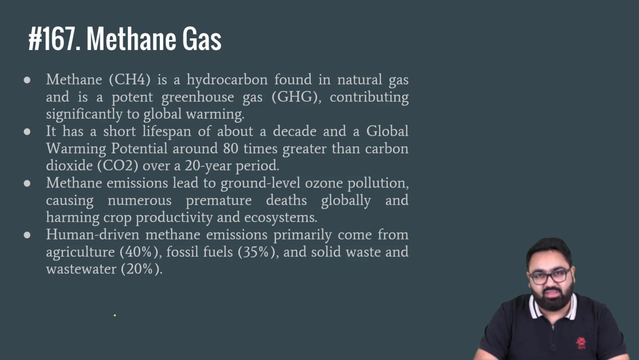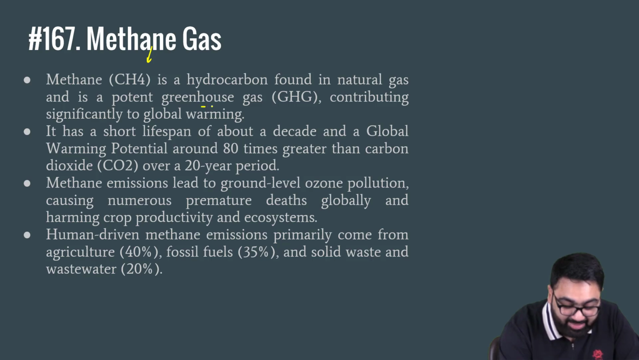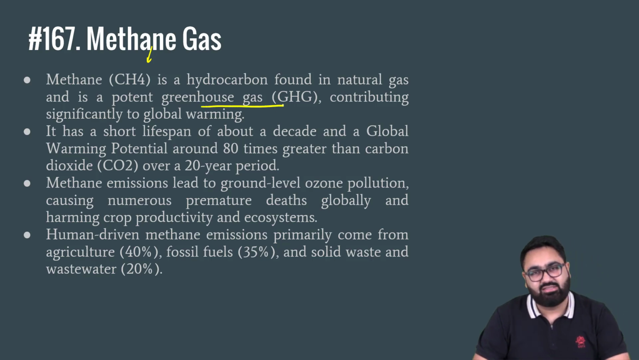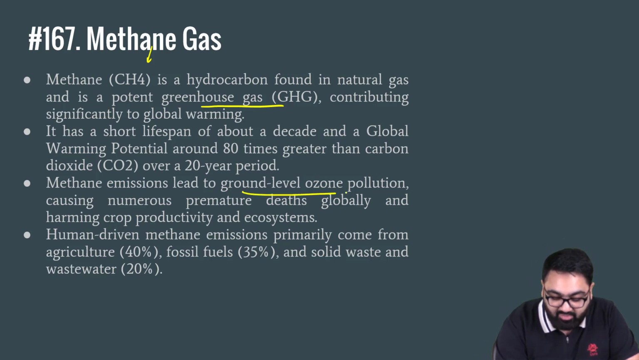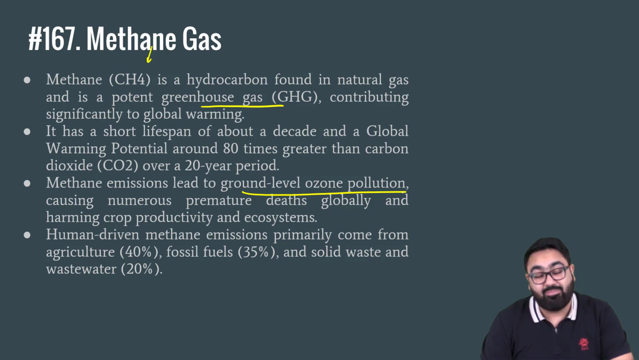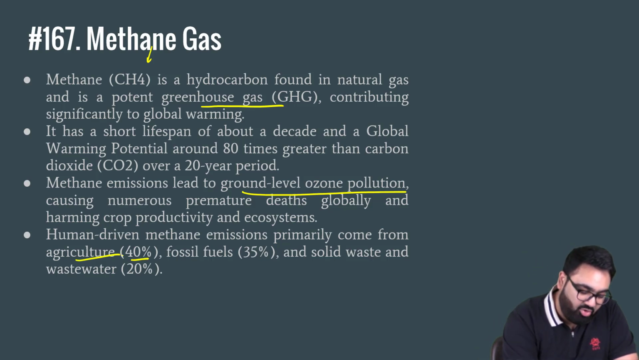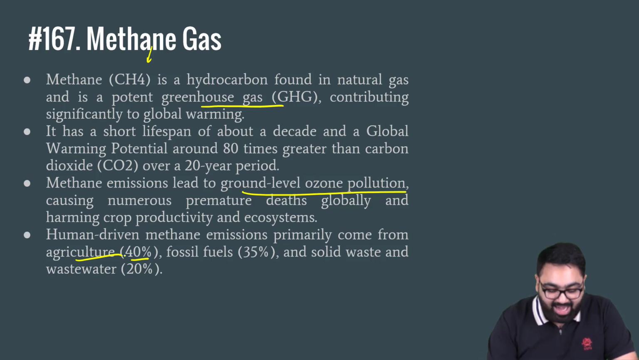Do know a few things about methane since it is a lot in the news. Methane's formula is CH4. It's a very potent greenhouse gas and it's a major contributor to global warming as well. It has the potential to stay in the environment for a very long time. It also leads to ground level ozone pollution and can cause many premature deaths globally. A lot of methane is emitted because of anthropogenic activities where humans are involved. It is said that globally 40% methane emissions come from agriculture. Lower than that come from fossil fuel.